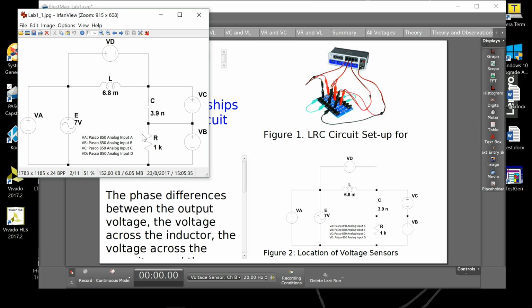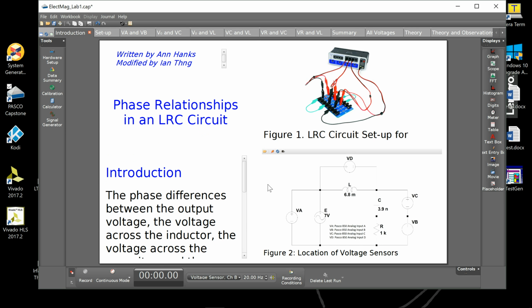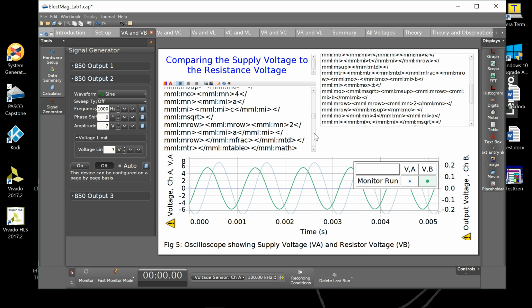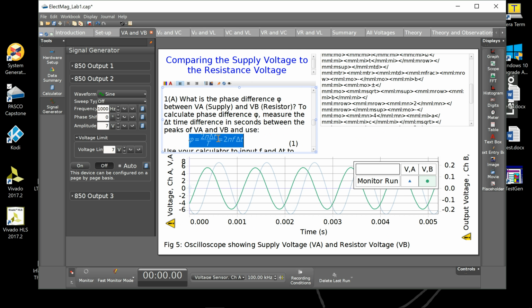But once you do a screen capture and insert it into Capstone, I don't see how my students are going to figure out this picture is actually that picture. So picture displaying in Capstone is pretty crummy. Sorry to say that, but it really is. So I'm not interested in doing that. I hope you can tell me how to get equations into Capstone. Something like this form, this kind of equation, is very acceptable to me. I think it's fine. They know what it is. So that's the first problem I need you to help me solve.